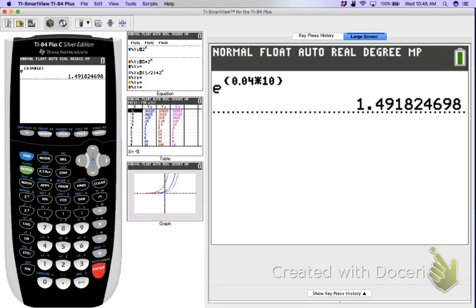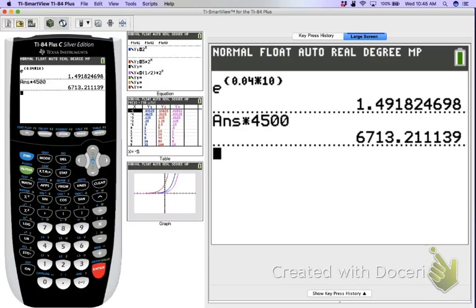I get 1.49182, and so on. Did everybody get that number? Good. From there, I take my principal, the $4,500, and hit multiply. It says answer, so it's whatever was on the previous line times 4,500. Hit enter. After 10 years, I'm at $6,713 and 21 cents.